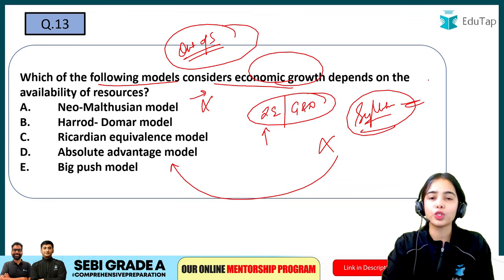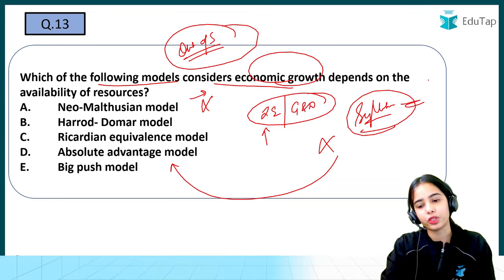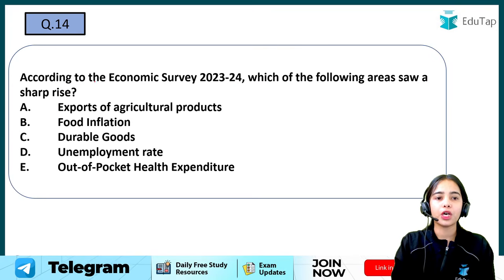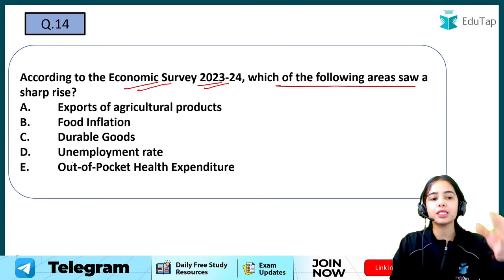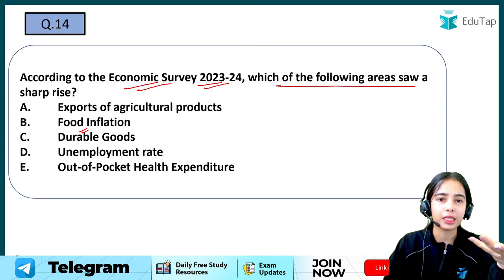Leave it or use your logic if they are being answered through the logic. Okay. Next, according to the economic survey of 2023-24, which of the following areas saw a sharp rise? So it was food inflation that was rapidly increasing at that time.